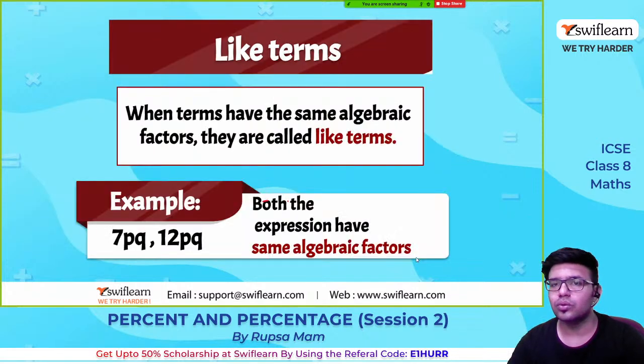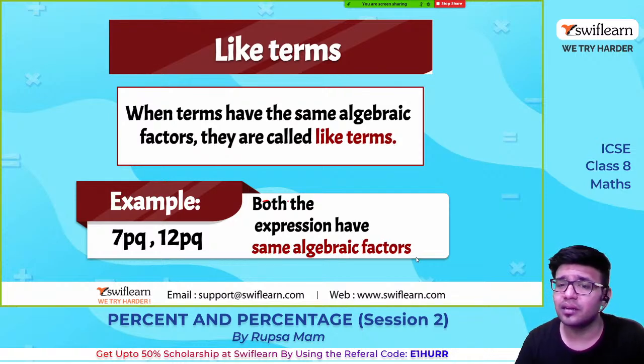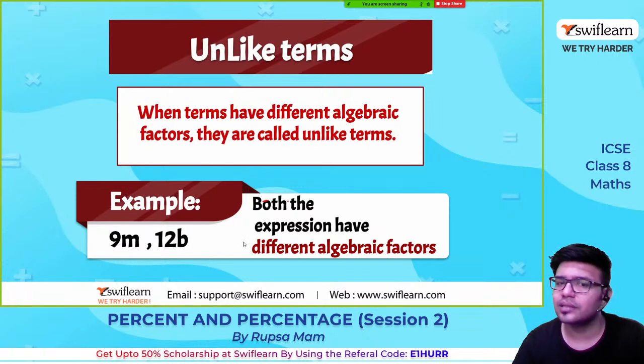Okay, so like terms, the next terminology. What are like terms? When terms have the same algebraic factors, they are called like terms. So both the expressions have the same algebraic factors. P and Q are here also, P and Q are here also. These are like terms. These are two different terms. 7pq is a different term, 12pq is a different term. Both the terms are having the same pq. These are called like terms.